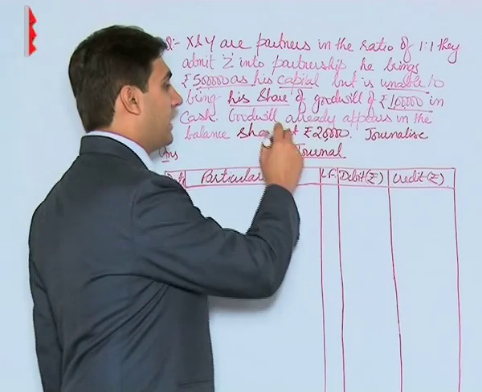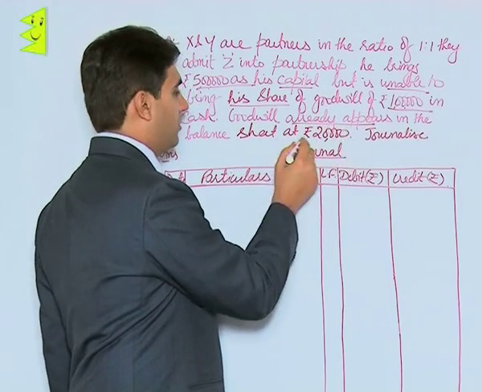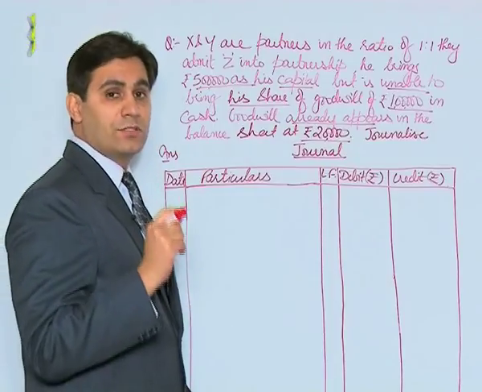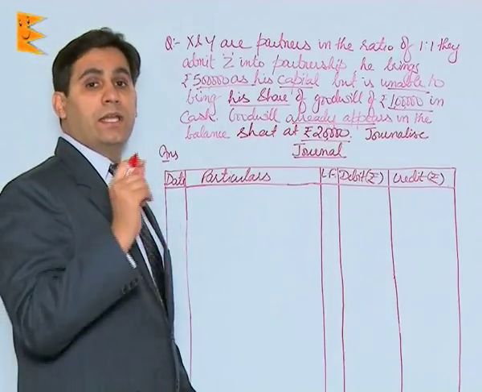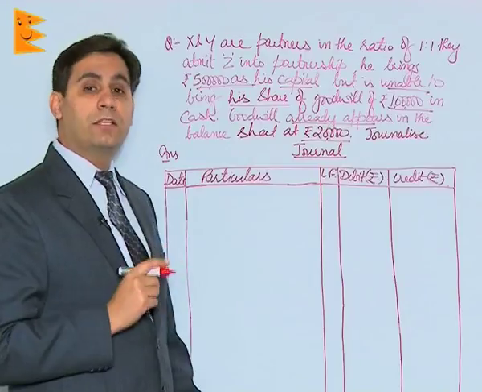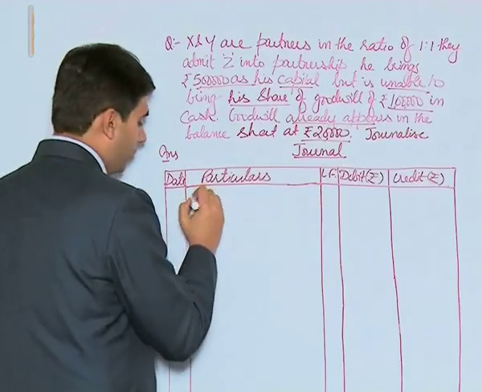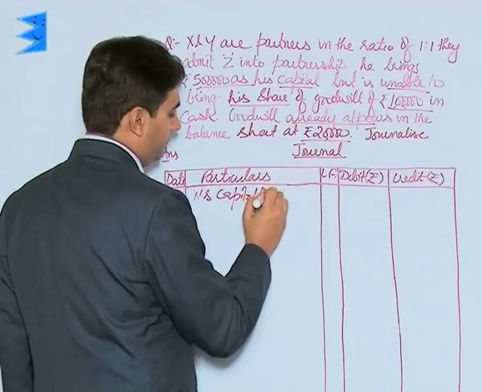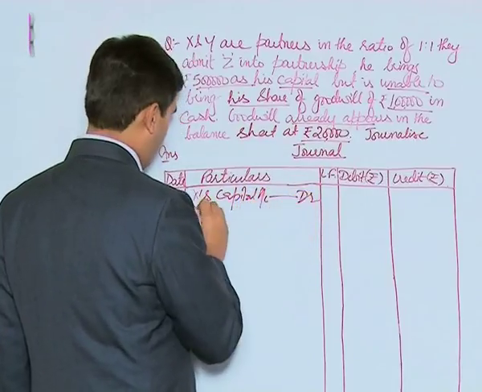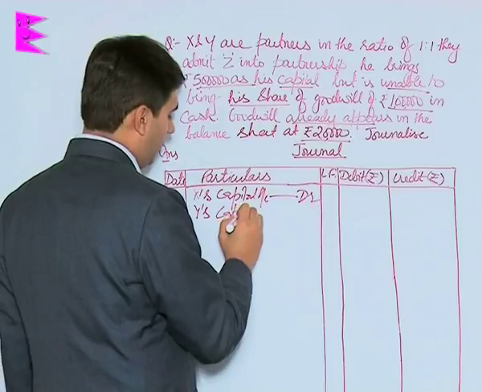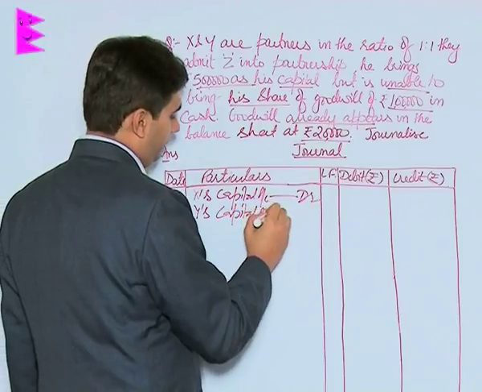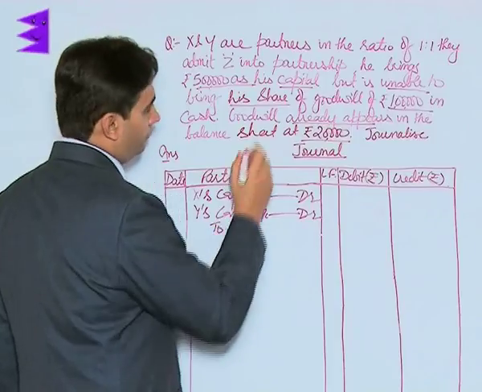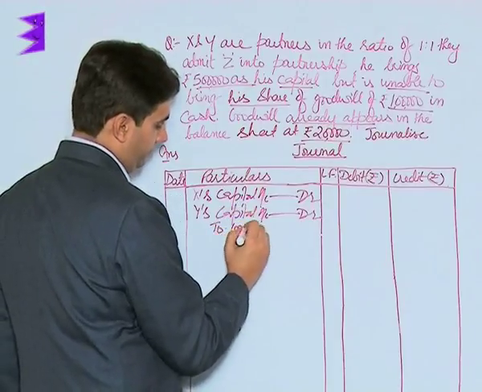Further, it goes on to say that goodwill already appears in the balance sheet at rupees 20,000. So now students, since goodwill is already appearing in the balance sheet, it must be written off among the old partners. So the entry would be excess capital account debited, Y's capital account debited, to goodwill.